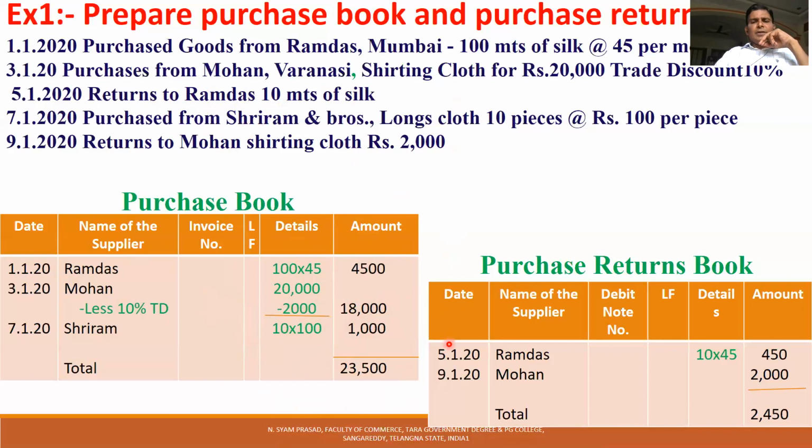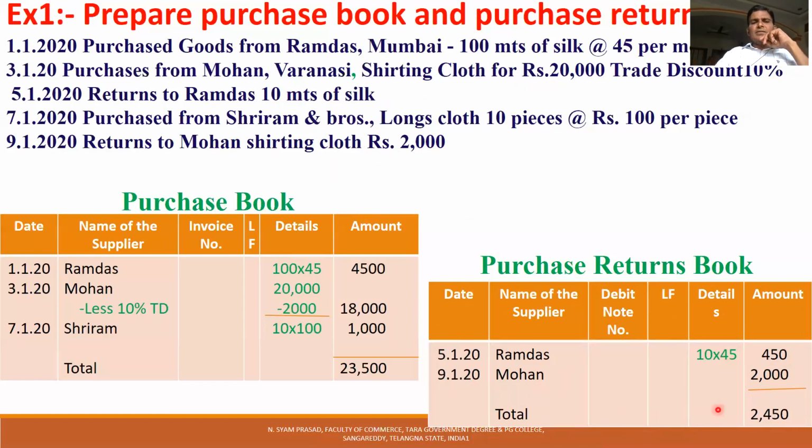We put the date, 5th January, Ramdas's name, Ramdas of Mumbai, and 10 meters of silk. Each meter is 45, so 10 into 45, 450, returned goods to Ramdas. Then on 9th, we returned goods to Mohan, shirting cloth 2,000. So the date, Mohan's name, and 2,000. 2,450 is the total of the purchase returns book. This amount is transferred to the purchase returns account.